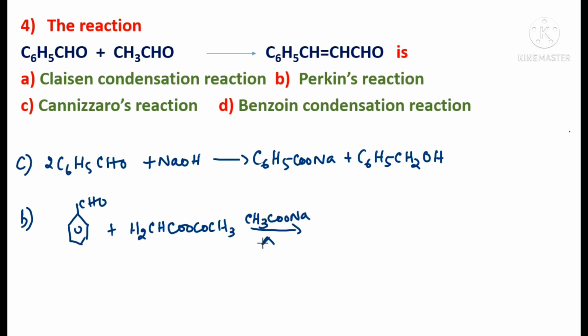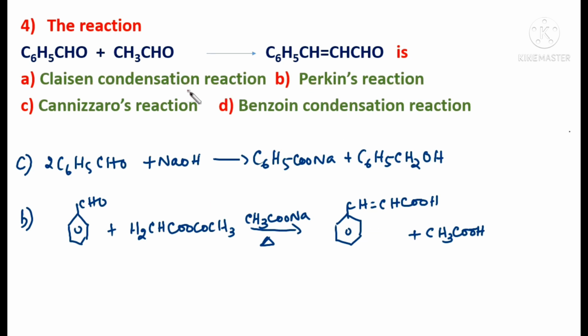When we are heating, we'll get cinnamic acid. It's not an aldehyde. Just to confuse you, it's given. CH=CH-COOH plus acetic acid, right? Here we are getting cinnamic acid, so this is not the option, Perkin reaction.